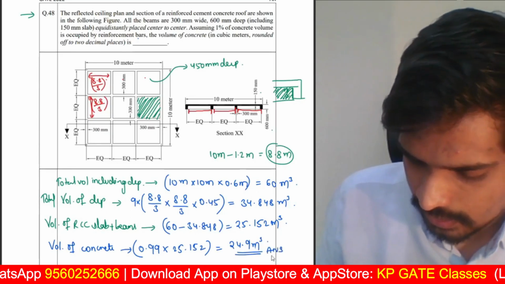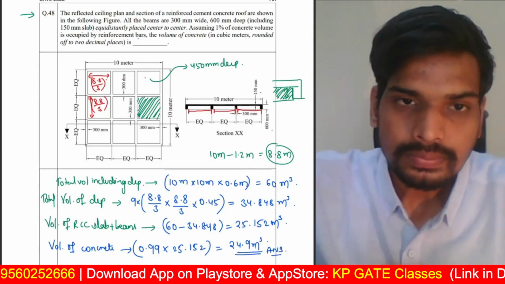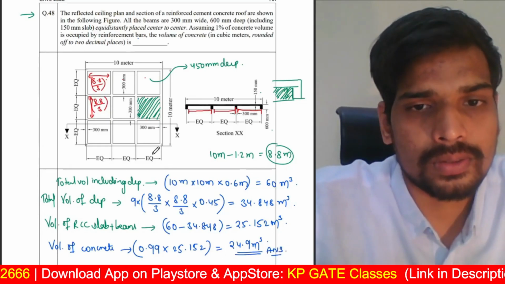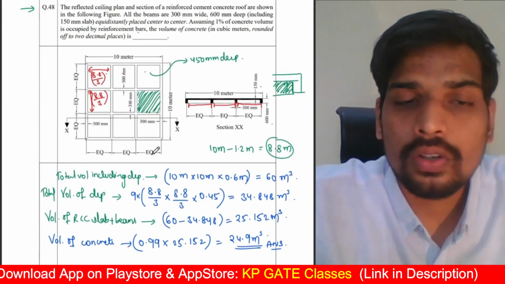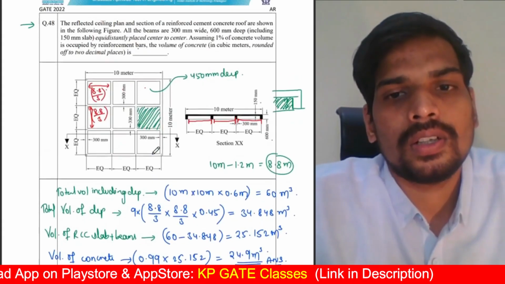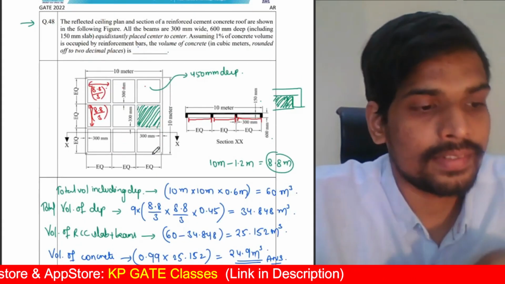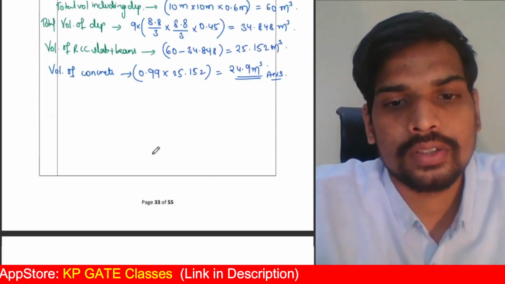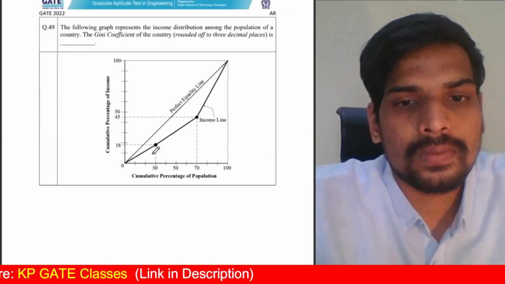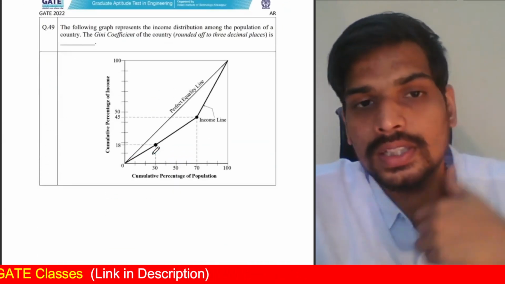So that's the correct answer for this. 2 marks numerical from GATE 2022 in the common part. It's just a bit lengthy, but if you do it by visualizing it properly, it will hardly take you 2 or 3 minutes. Last question from the common part, the numerical.